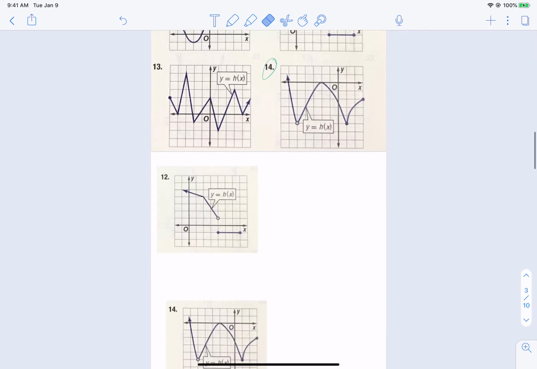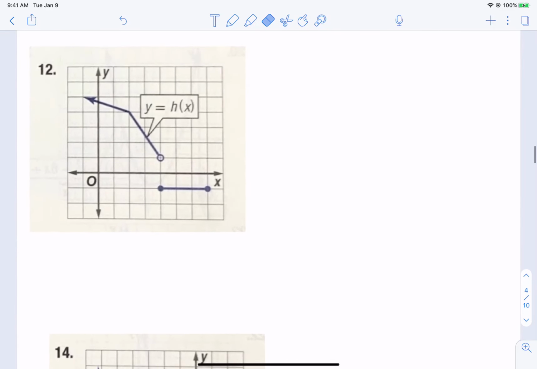So let's look at 12. Remember, domain and range is all about what x's show up on the graph from left to right, and what y's show up on the graph from bottom to top. So first let's talk about the domain.